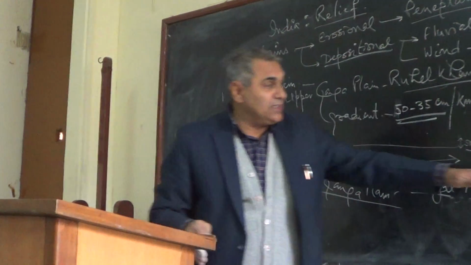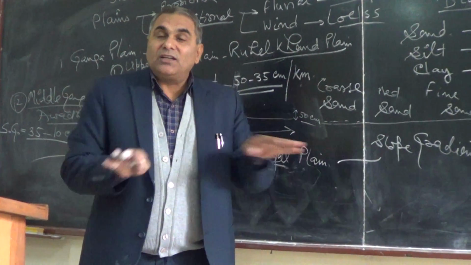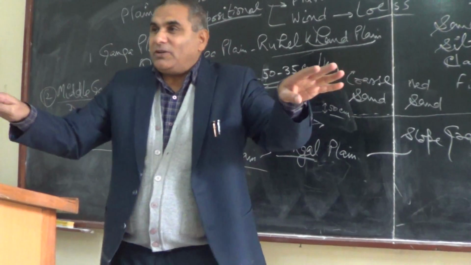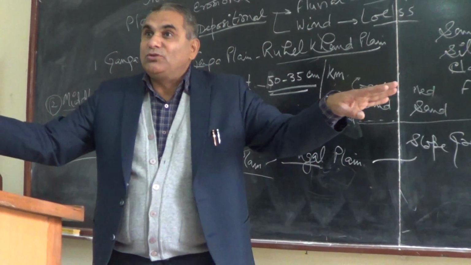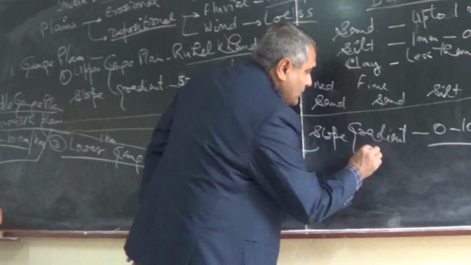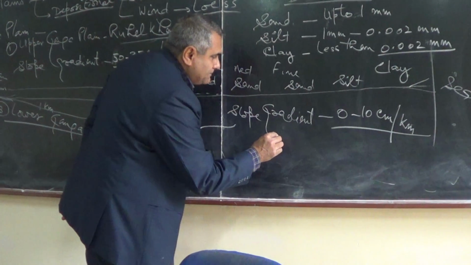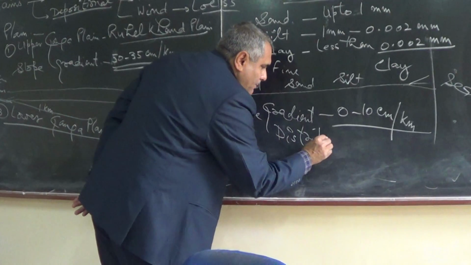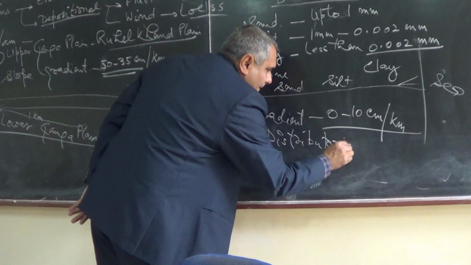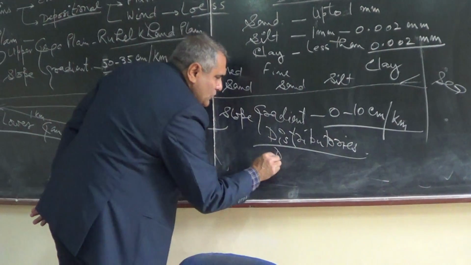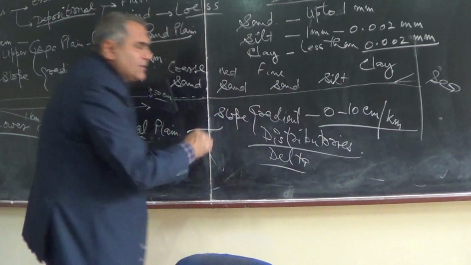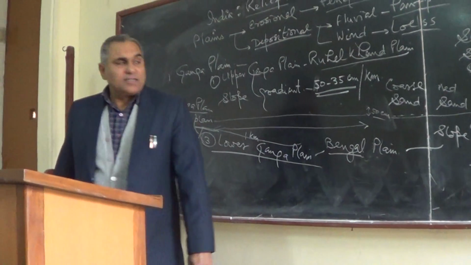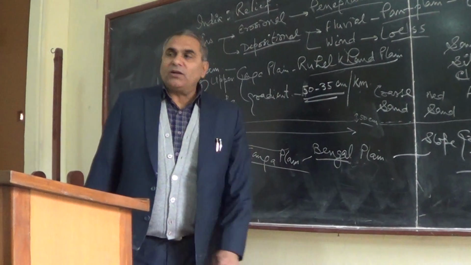But before joining the sea, the river divides the water into different branches. They are called distributaries. So distributaries form the delta, and delta formation takes place in the Bengal plain.